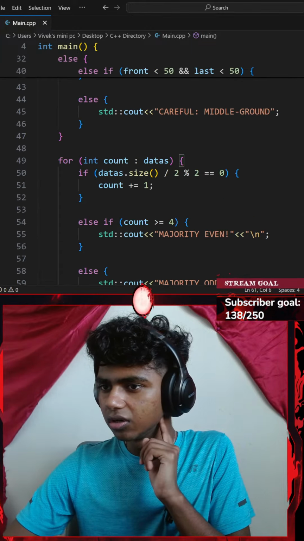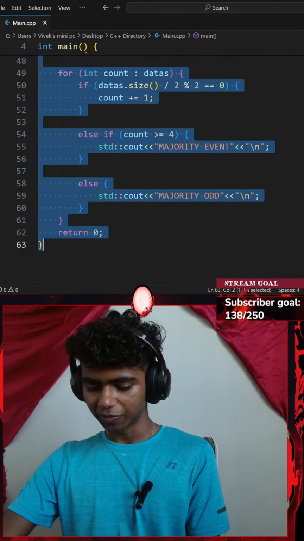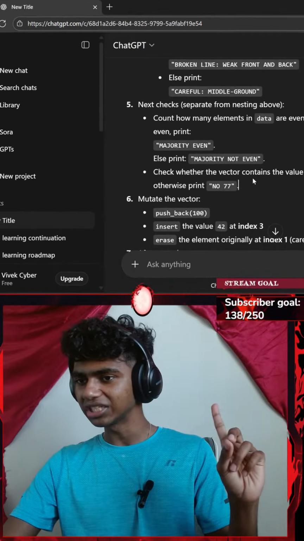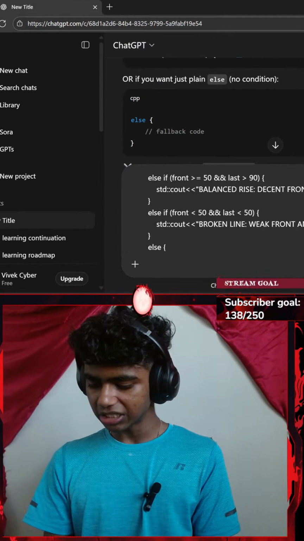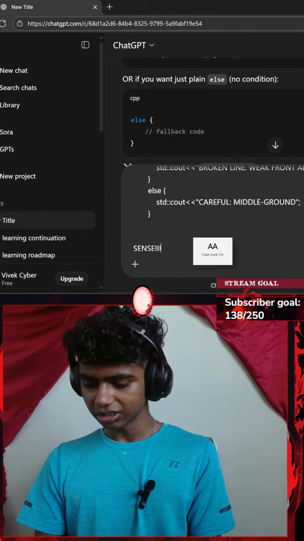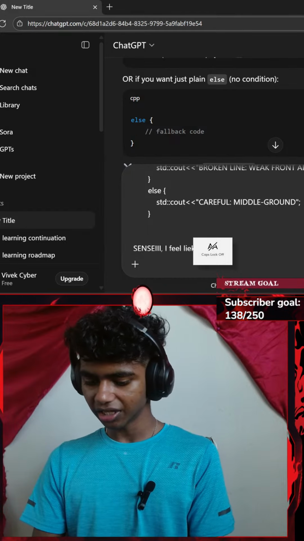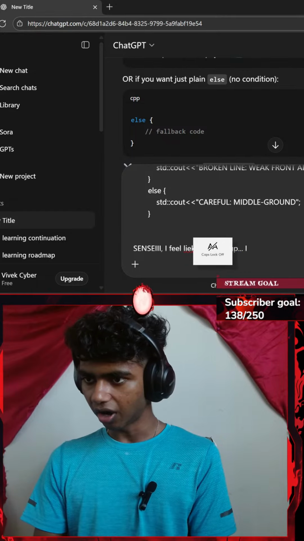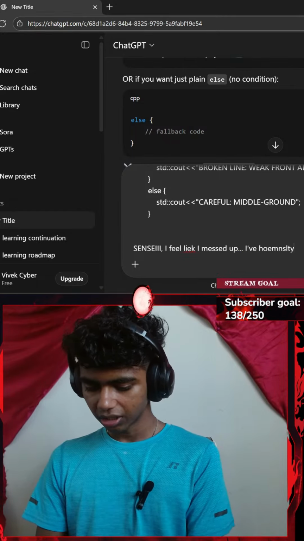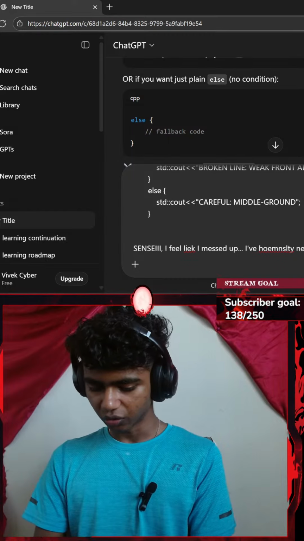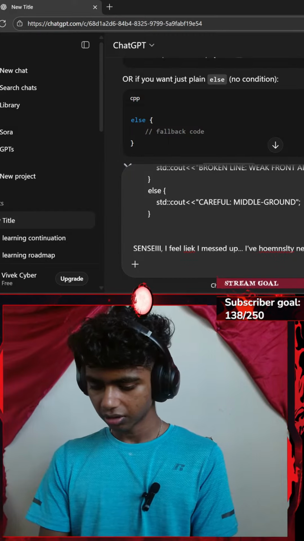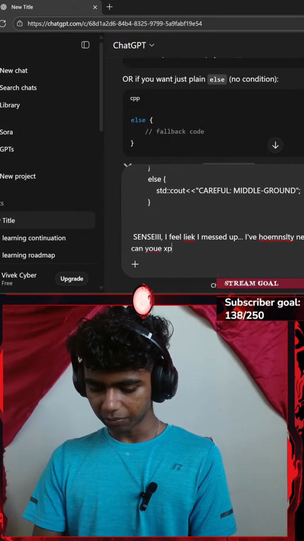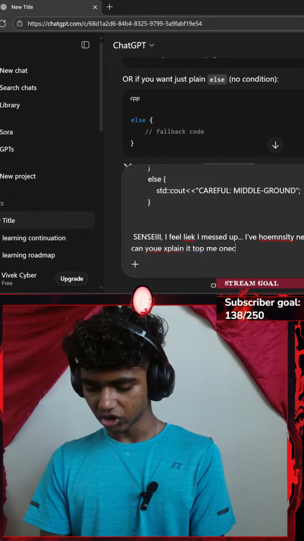So okay, honestly, I might have to use ChatGPT to help with this question, because I never actually did a question in this kind of format using nested if else if. We paste it, go with Shift+Enter and say: Sensei, I feel like I messed up. I've honestly never done questions in this format. Can you explain it to me once?